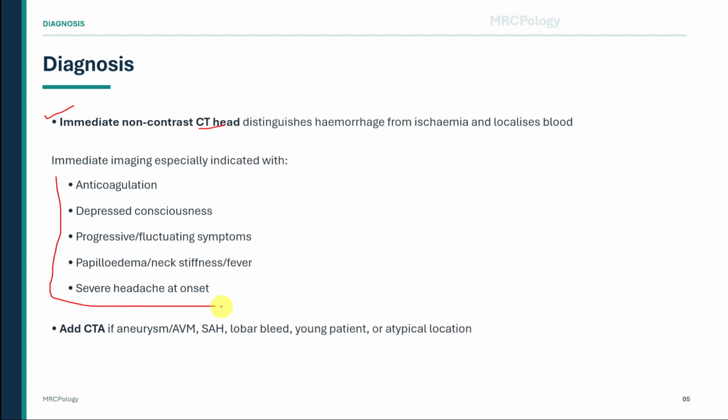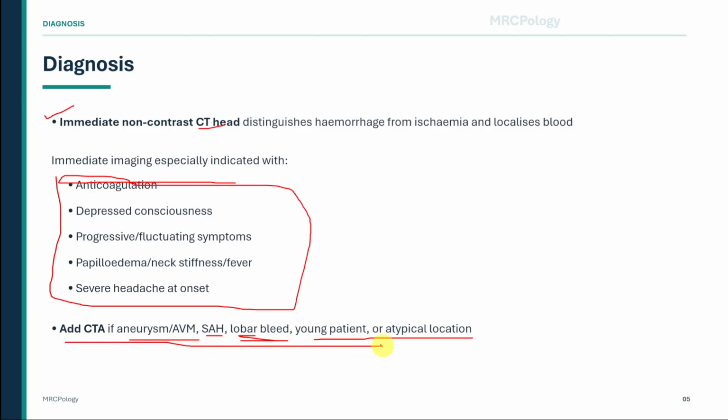CT angiography is added when you suspect an underlying vascular cause. Think aneurysm, arteriovenous malformation, subarachnoid hemorrhage, lobar hemorrhage, young patient, or an atypical location. In simple terms, non-contrast CT tells you there is blood. CT angiography helps explain why the blood is there.